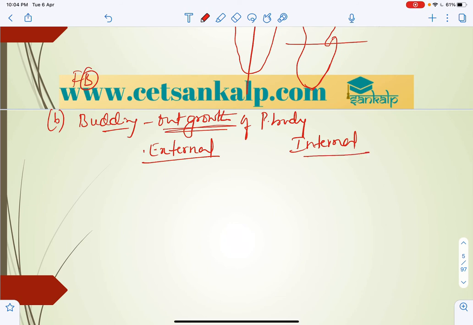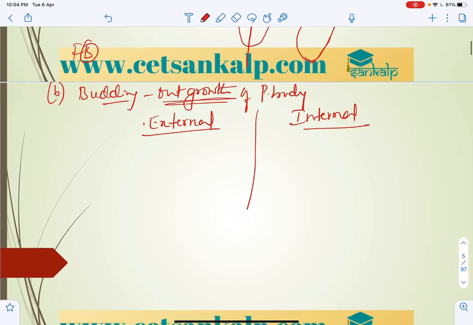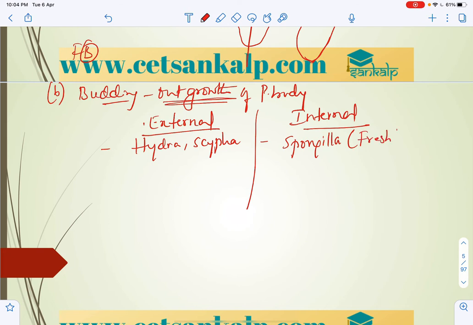So in case of external budding, we can say hydra and sycon, that is a sponge. And here internal budding is spongilla, the freshwater sponge. And sycon is the common name, sycon, and spongilla, freshwater sponge.